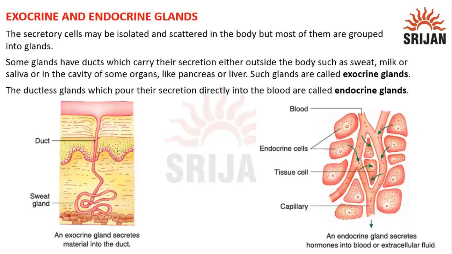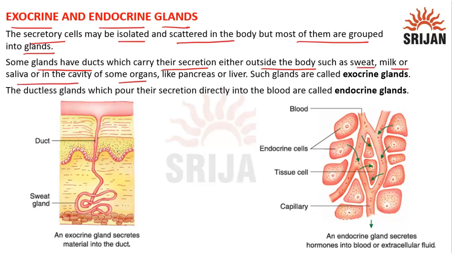In this video, we will learn about exocrine and endocrine glands. The secretory cells may be isolated and scattered in the body, but most of them are grouped into glands. Some glands have ducts which carry their secretion either outside the body, such as sweat, milk, or saliva, or in the cavity of some organs like pancreas or liver. Such glands are called exocrine glands.